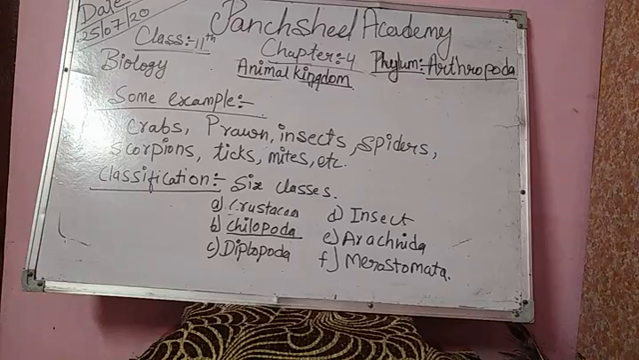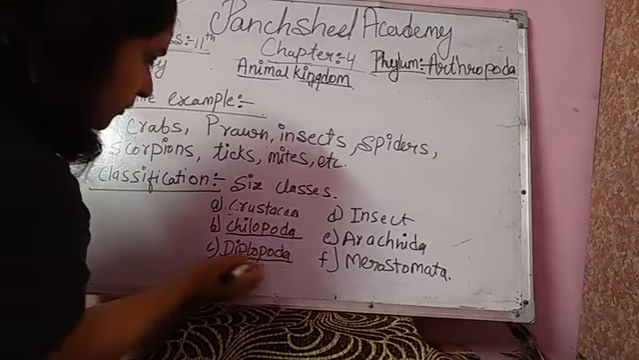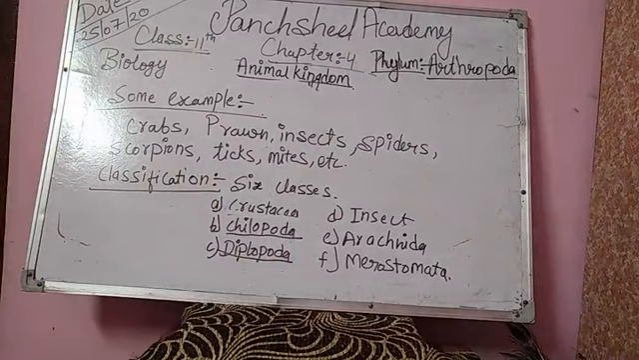Scolopendra are the members of this class. Now the third one, that is Diplopoda. Now we are talking about Diplopoda. Generally, their exoskeleton is calcified, the body is long, cylindrical with 3 regions: head, thorax and abdomen.